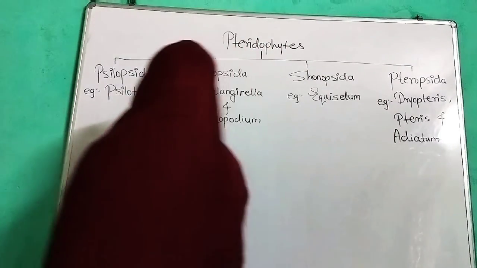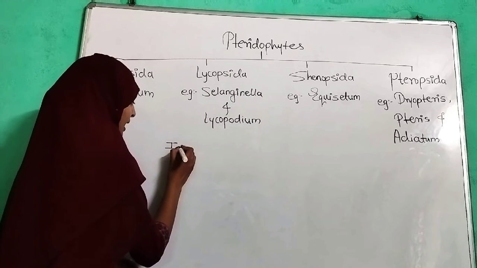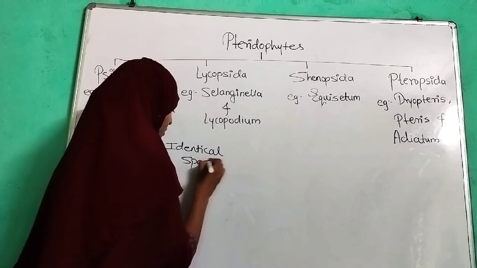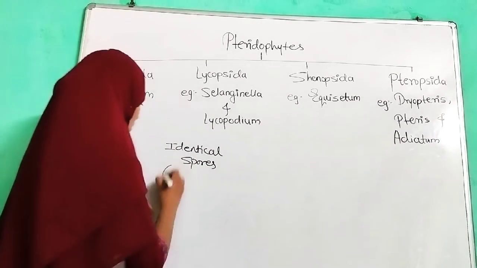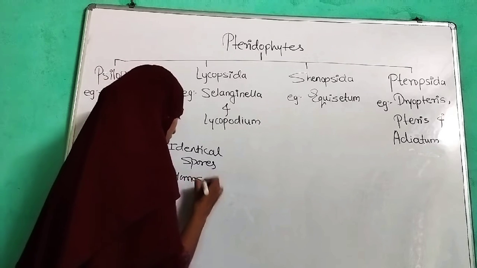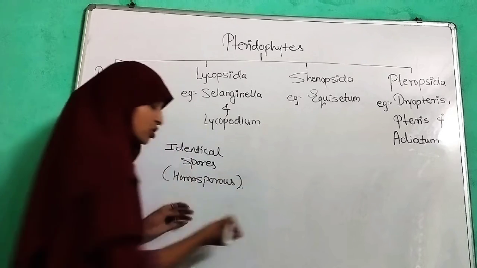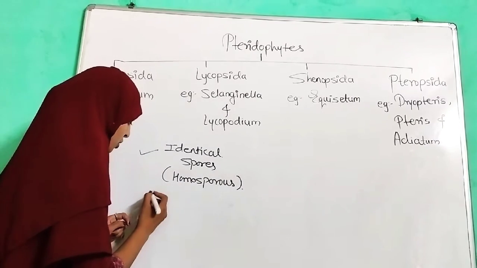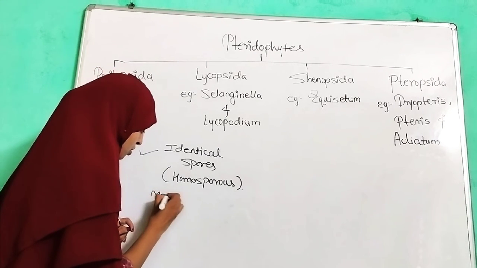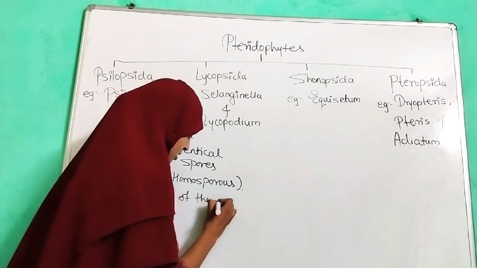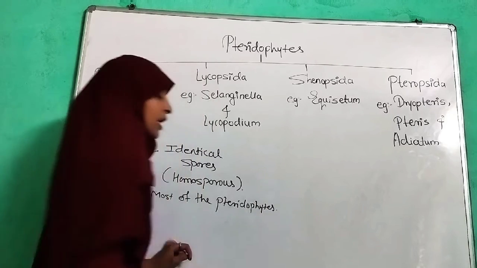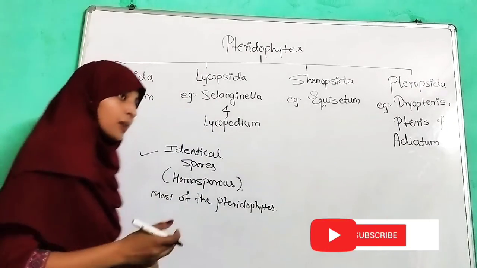So we are going to write here. If they are going to produce identical spores, then they are known as homosporous. Commonly, most of the pteridophytes produce identical spores, meaning homosporous. Most of the pteridophytes.